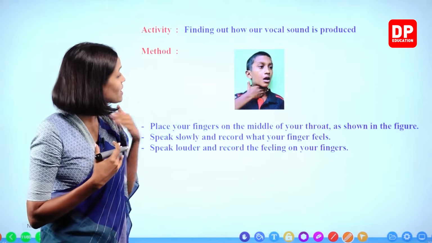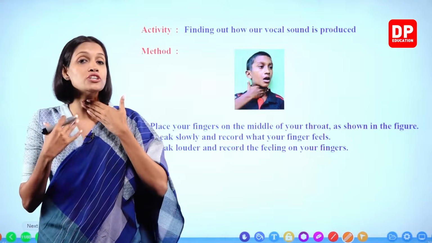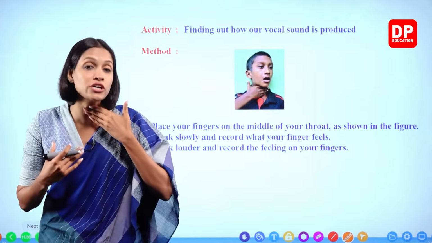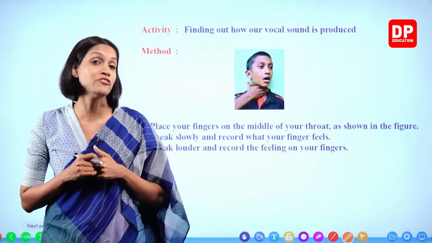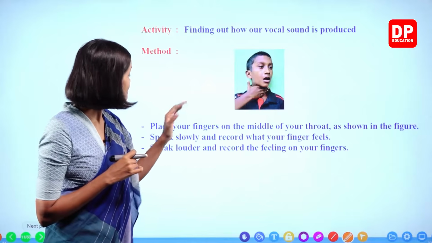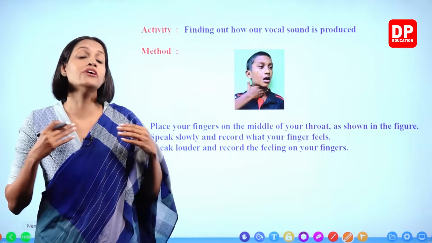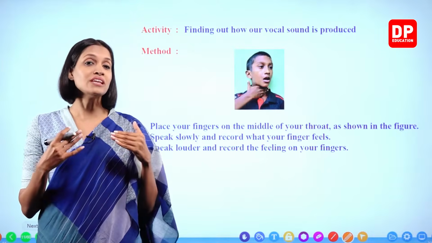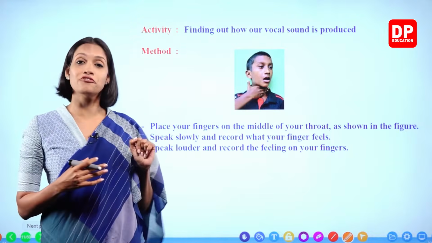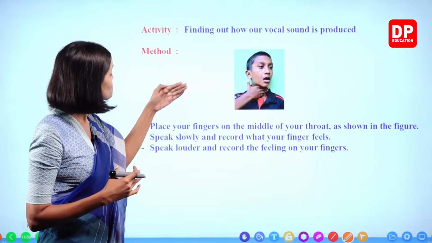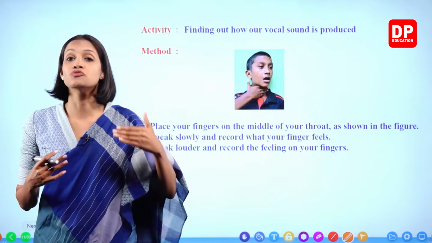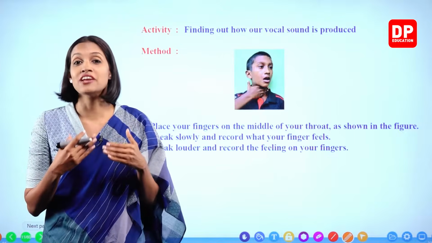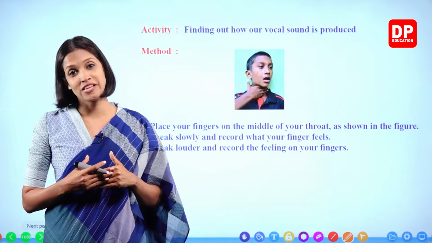When we speak, these vocal cords vibrate, so we can feel this vibration of the vocal cords as trembling on our fingers. When we speak slowly, the vibration is less, so we feel slight trembling. But when we speak louder, these vocal cords vibrate faster, and we can feel that intensity as well.